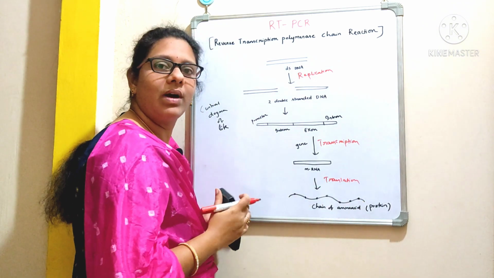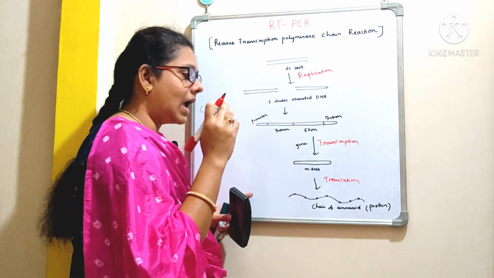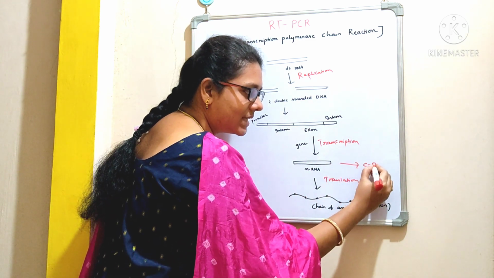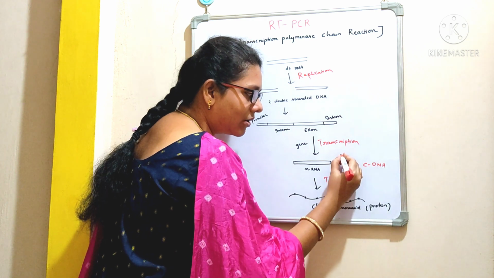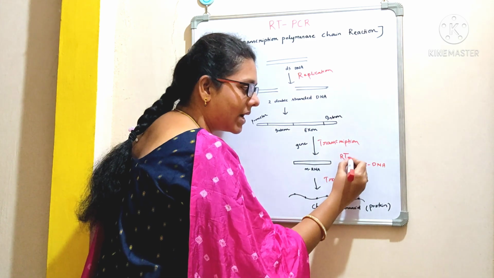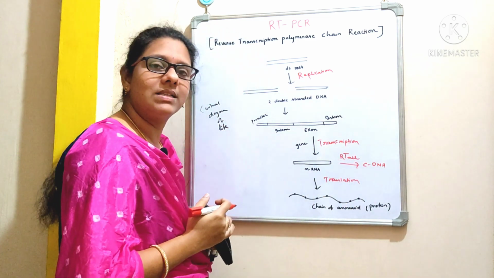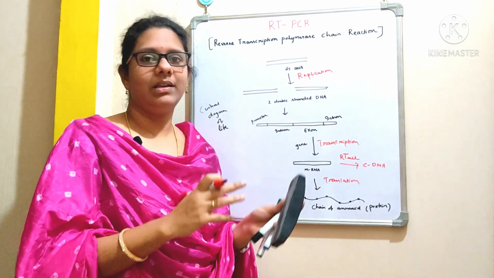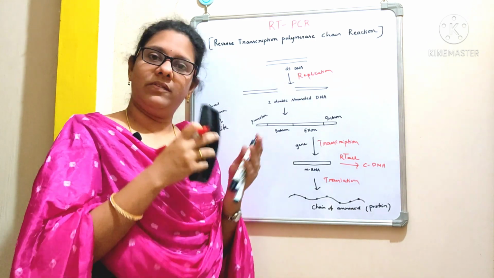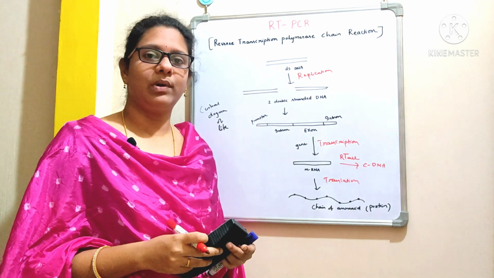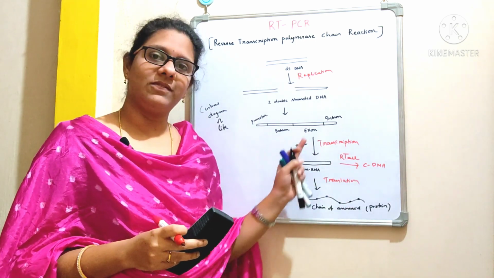and this protein has amino acid residues. And when this mRNA is converted to cDNA, that we call reverse transcription, which is carried out by an enzyme called reverse transcriptase. We discussed earlier that the DNA is present in every cell. It will undergo the process of replication, transcription, translation, giving rise to a protein. Then what about this reverse transcription?